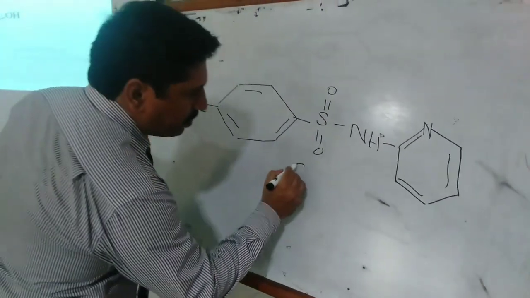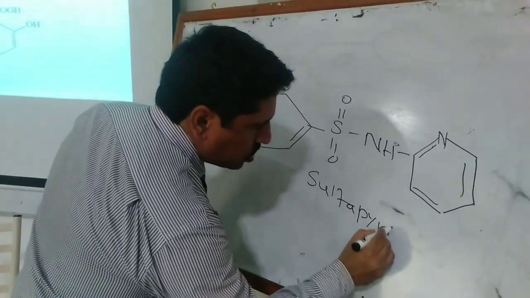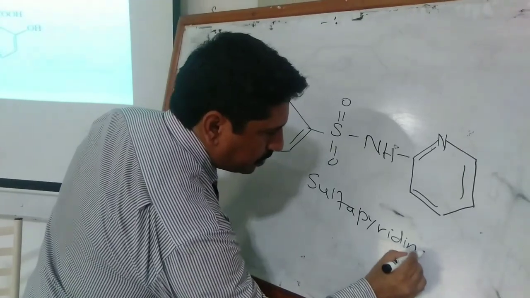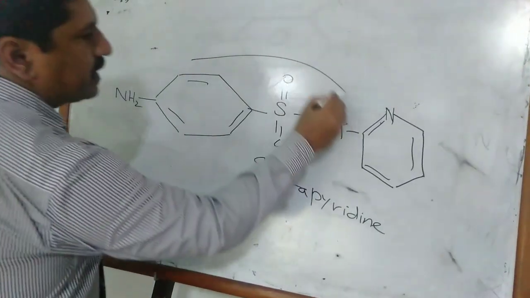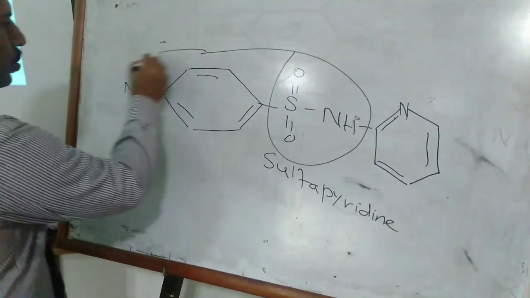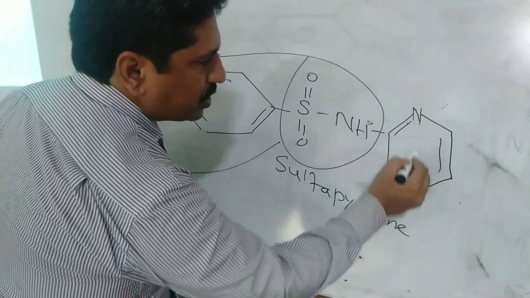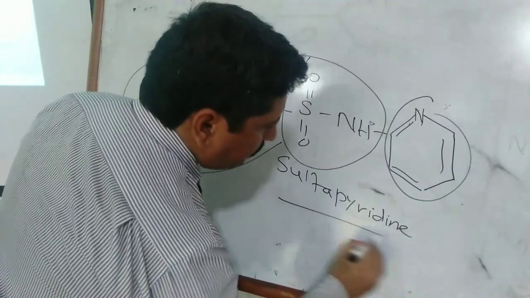That linkage is the sulfonamide linkage, and that whole linkage is called sulfonamide, and with pyridine linked at the R1 position, that is called sulfapyridine.